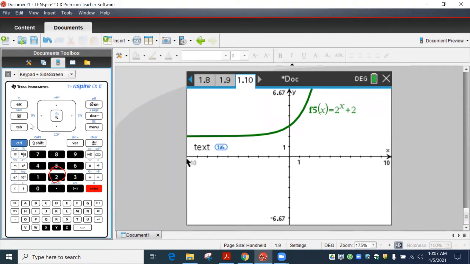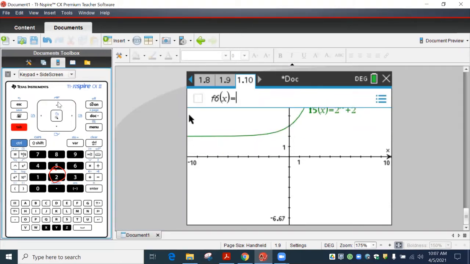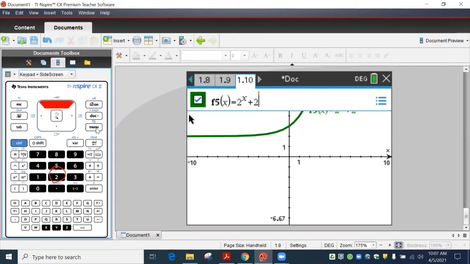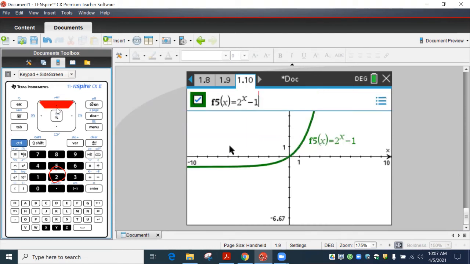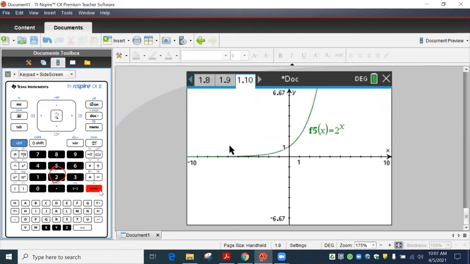Do I have one? Oh, yeah, they're all kind of close. So I'm going to hit tab and go up, and I'm going to change this to a -1. So a -1, hit enter. That's close, but this is touching here at the center. It should be touching at 1, so that's not it. We're just going to put 2x now. Ah, look at that one. That one touches at +1. It gets really close to the x-axis. It actually never touches it. Like I said, we call that an asymptote.